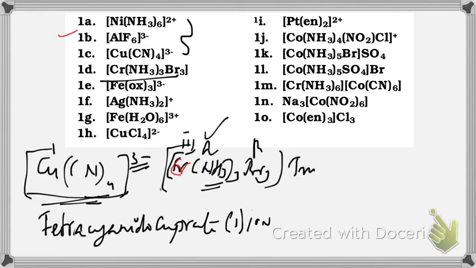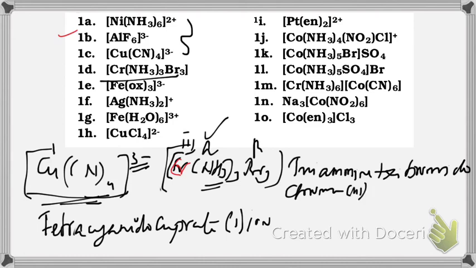Triamine, tribromido, chromium, not chromate, chromium 3. That is sufficient. You never write the term ion because it is not an ion, it is a neutral species. If it is an ion, then only you have to write the term ion.